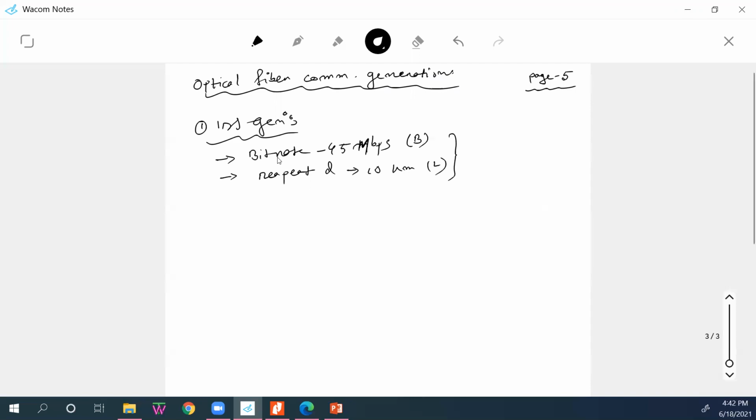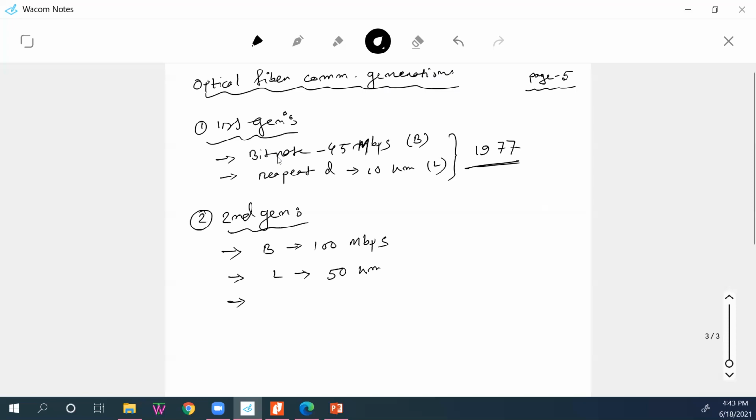Now this happens around 1977, that time. Okay. And generation 2, second generation. What happened in second generation? What is the bit rate? In second generation, bit rate increased a lot. So bit rate becomes 100 Mbps. Almost double, eh? And what is the repeating distance? L becomes 50 kilometer. So it's almost 5 times.